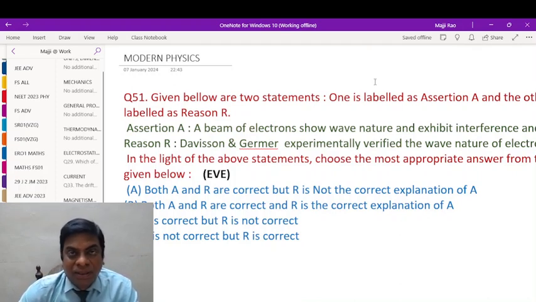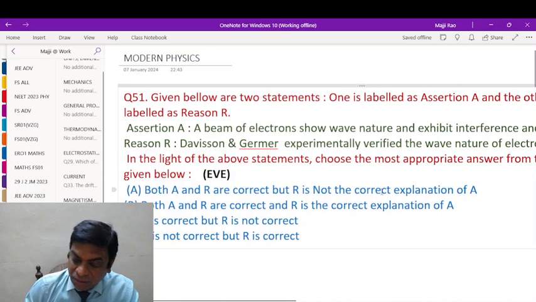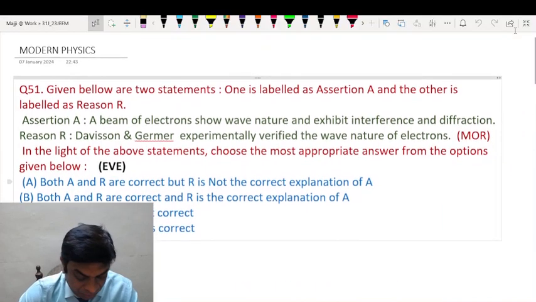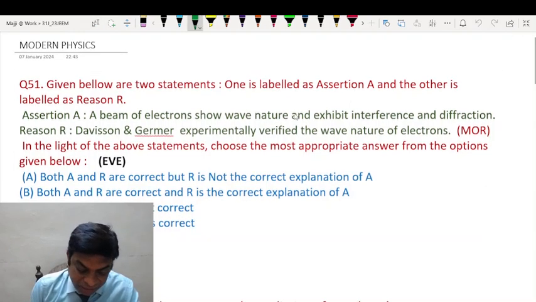I am discussing physics questions based on modern physics which were asked on 31st January 2023 JEE Mains. Coming to the first question, given below are two statements, one is labeled as assertion A and the other as reason R.